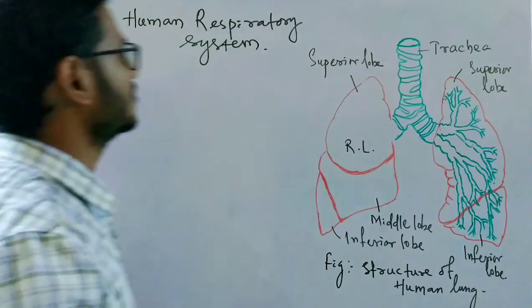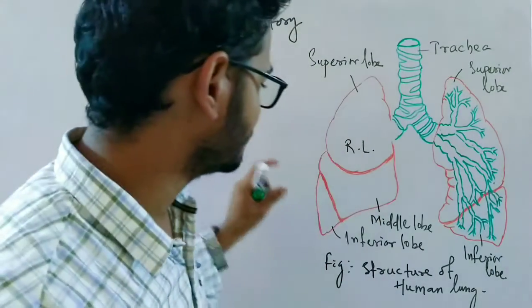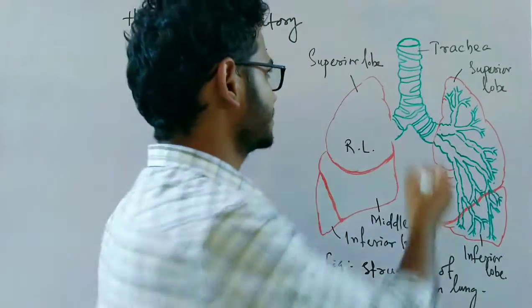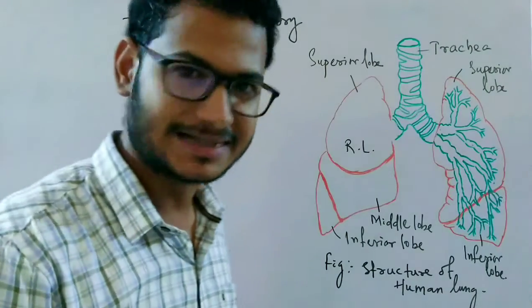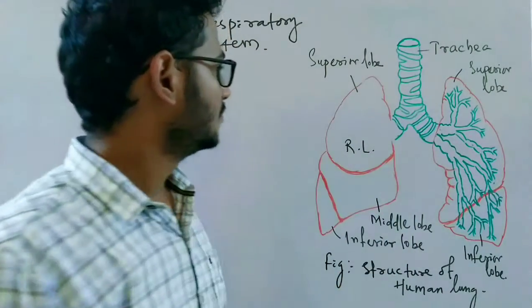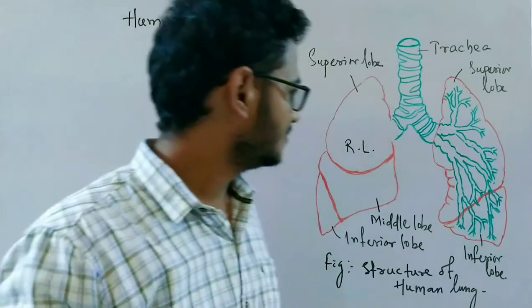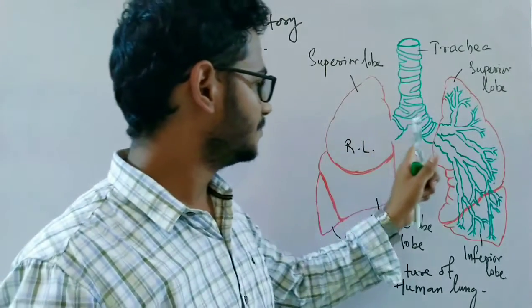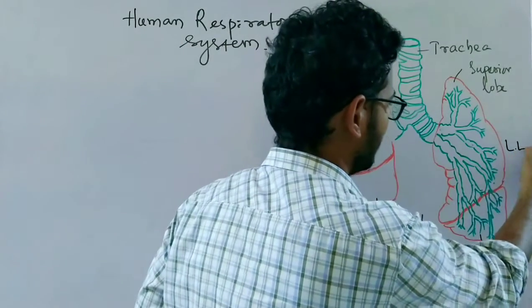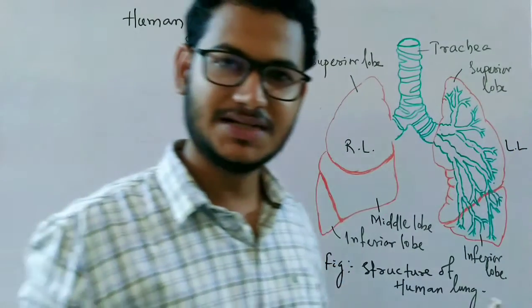In the human respiratory system, this diagram shows most of the parts of our respiratory system, starting from the windpipe, that is the trachea, which divides into two bronchi, and the bronchi enter the right lung and the left lung respectively.